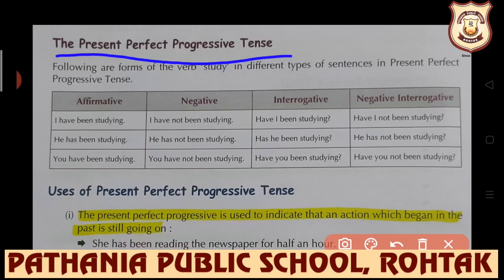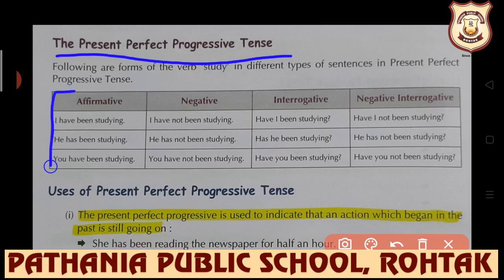These are examples of present progressive, but a major difference is there between present progressive and present perfect progressive. In present perfect progressive, you also get to know the time of the action. I am teaching is an example of present progressive. But I have been teaching since 2007. I have been teaching since 2010. Now the time has been given, and this is the major difference in present perfect progressive.